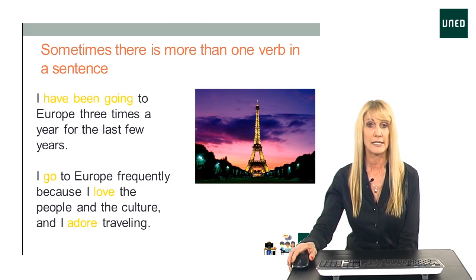In the second example, I go to Europe frequently because I love the people and the culture, and I adore traveling. Here, we have several different clauses in this sentence. So each clause has a subject and a verb. The verbs are in yellow.